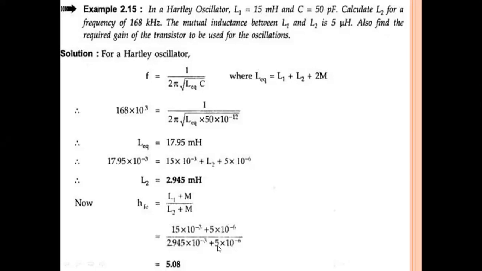We know the formula. So here the gain is hFE, and we know the L1, L2 and M values. L1 is 15 millihenry, that is 15 into 10 power minus 3, plus M, which is 5 microhenry, 5 into 10 power minus 6. What is L2? L2 is 2.9 millihenry, that is 2.9 into 10 power minus 3, plus M, that is 5 into 10 power minus 6. So the gain is 5.0. This is the gain value. This is the second part.